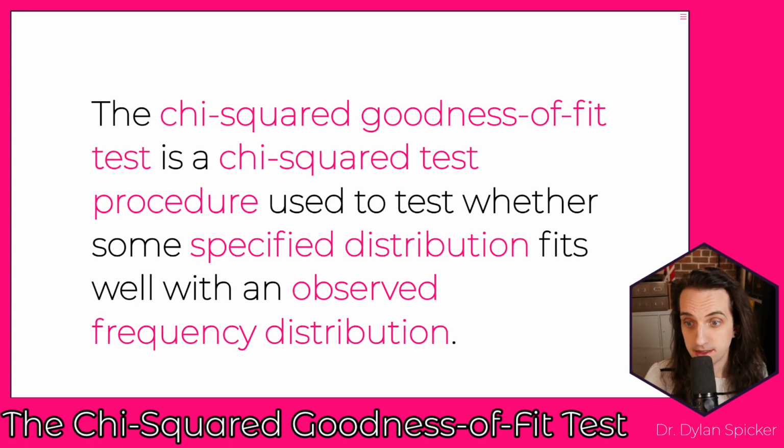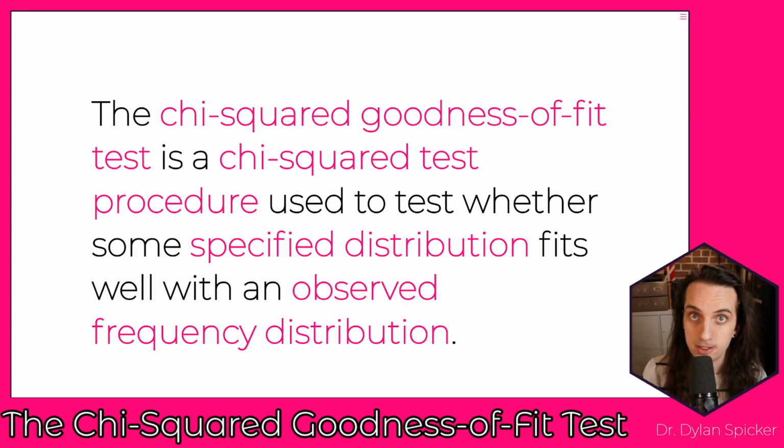Okay. And so the chi-squared goodness of fit test is going to be a chi-squared procedure that's used to test whether some specific distribution actually fits well with an observed frequency distribution. Most commonly, it's going to look like the examples that we had, where you're assuming something about the proportions of the different categories, whether that's relative proportions to each other or equal proportions across the set of them. Right? That's going to be the most common way, but any type of distribution that's going to give you those cell probabilities can be applied here, and it's going to work in functionally the same way.